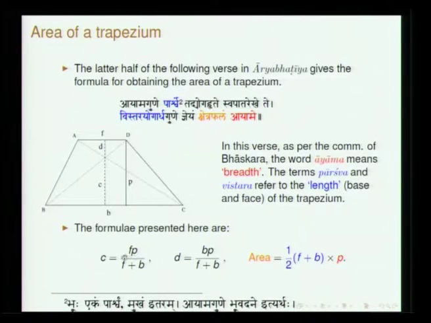Ayama gune parshve. So, this is F into P and B into P. Tad yoga hrite. Yoga is again sum. Tad yoga here refers to the sum of the base and the face, the two parshvas, tad yoga hrite, f plus b. Swapata rekhe te. Pata rekha refers to C and D. If you consider the two diagonals drawn, this is the formula that has been presented.